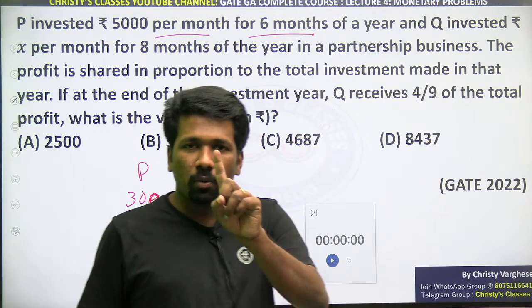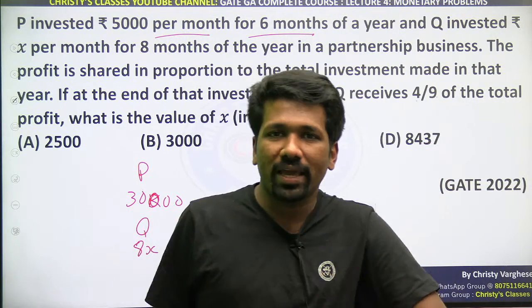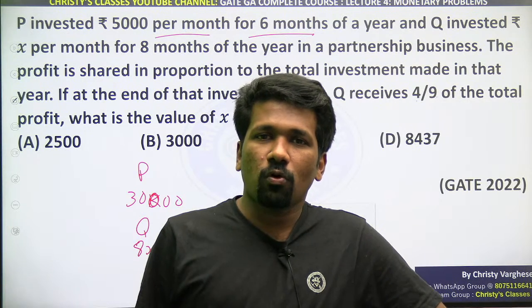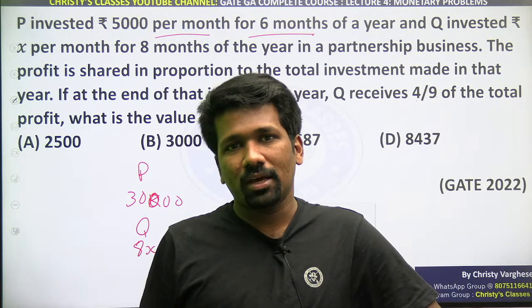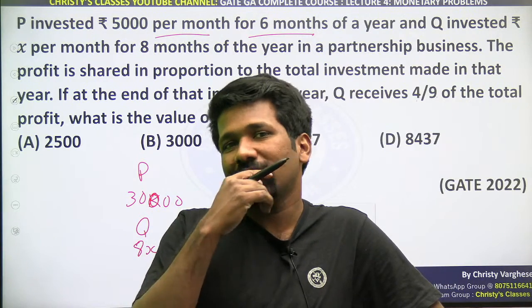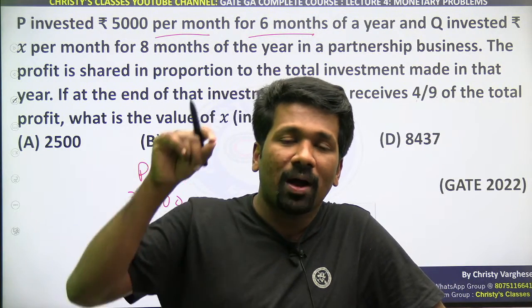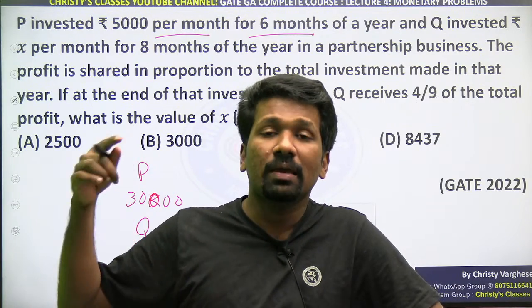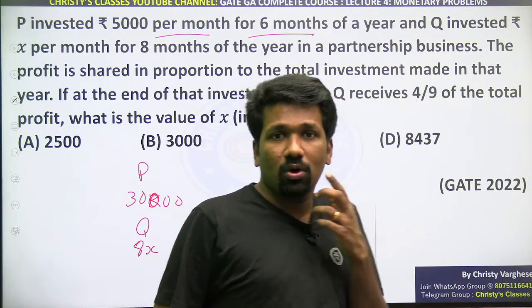That is where the ratio proportion idea comes into play. Since Q got 4:9 of the profit, Q's investment should also be 4 parts out of 9, and the remaining 5 parts should be P's investment, because only P and Q are there.